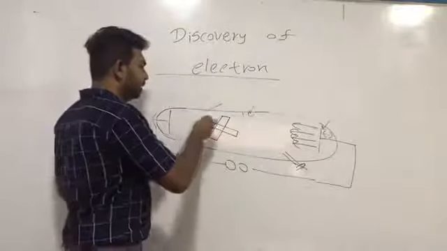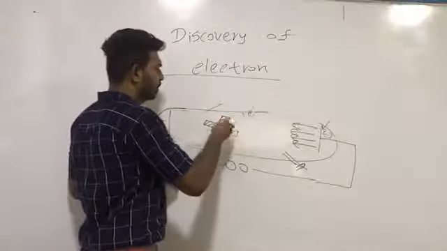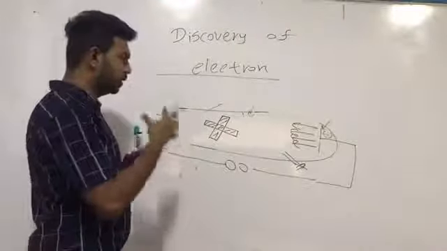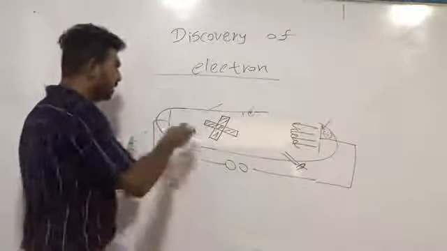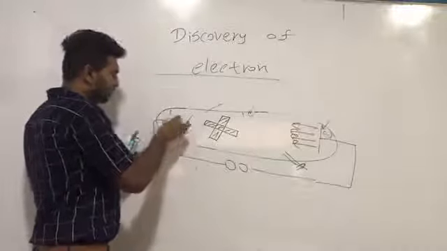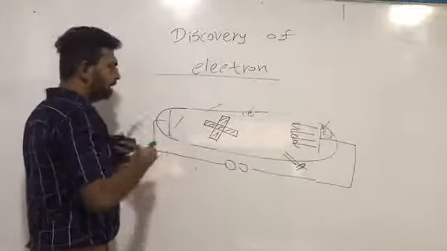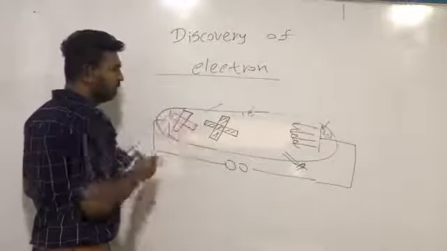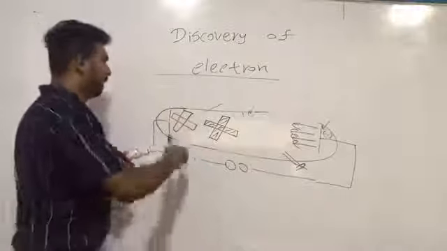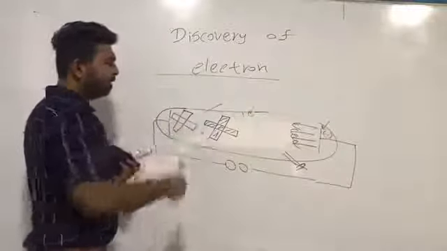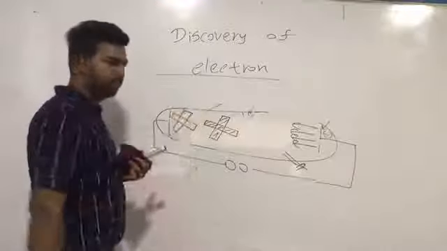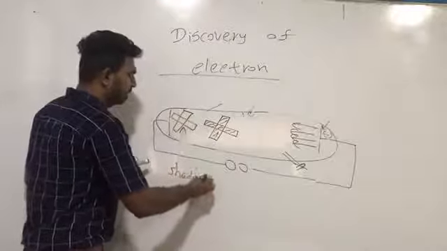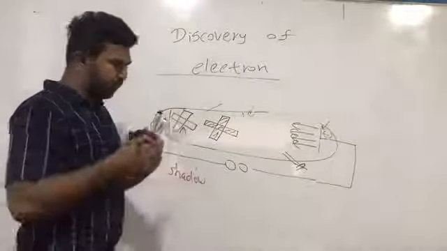When we insert a metal cross or an opaque object into the cathode ray tube, we can observe that a shadow of this metal cross, with sharp edges, is formed on the opposite side of the cathode.